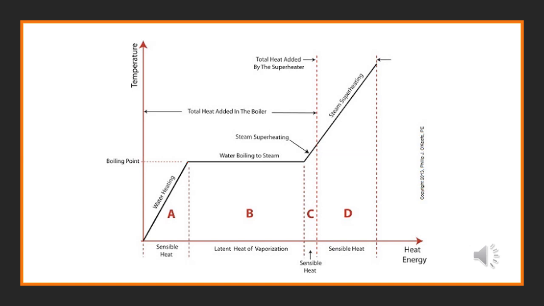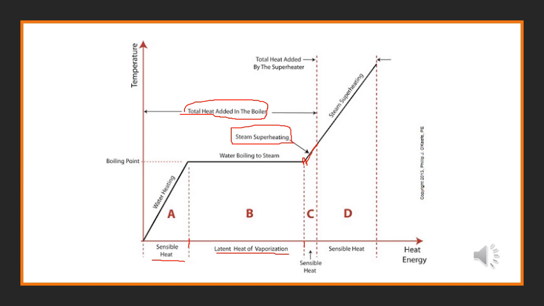After this, the water boils to steam, so here it became steam, the total heat in the boiler. So from A to B region, in the A region there will be sensible heat, in the B region there will be latent heat of vaporization, and there will be a smaller region which is called C. This is again sensible heat. Superheating of the vapors will be there.